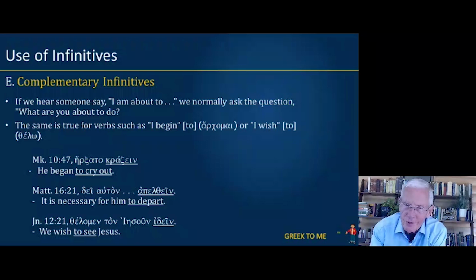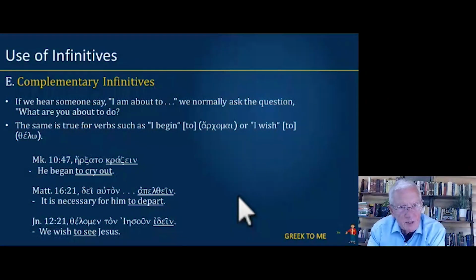They are naturally looking for an infinitive. So Mark 10:47, this is about Bartimaeus. Erxato, first aorist, deponent, indicative, third singular. He began krazein, present active infinitive, to cry out. Matthew 16:21.